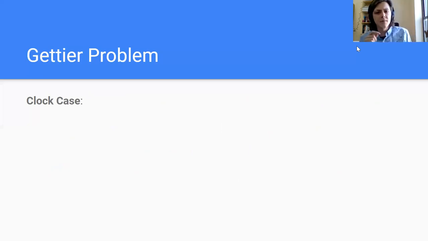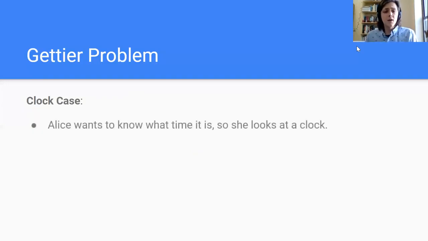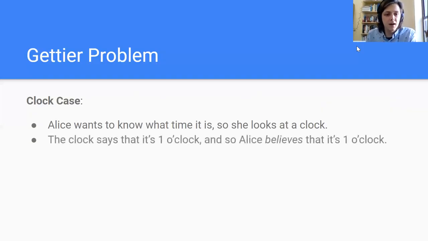Here's another one, which comes from a British philosopher named Bertrand Russell. It's called the clock case, or the stopped clock case. So Alice wants to know what time it is. And Alice looks at a clock. You know how one does. You want to know what time it is, you look at a clock. That's life. It's what we all do every day.